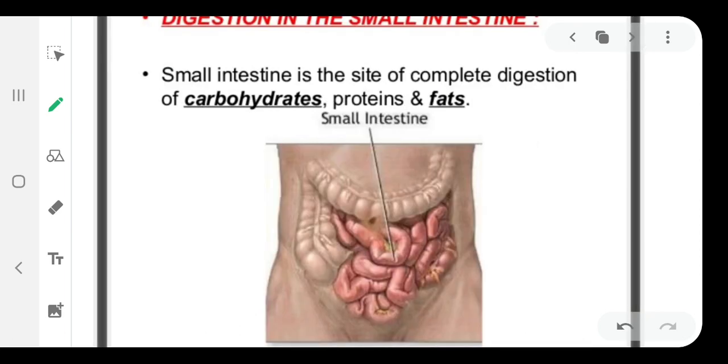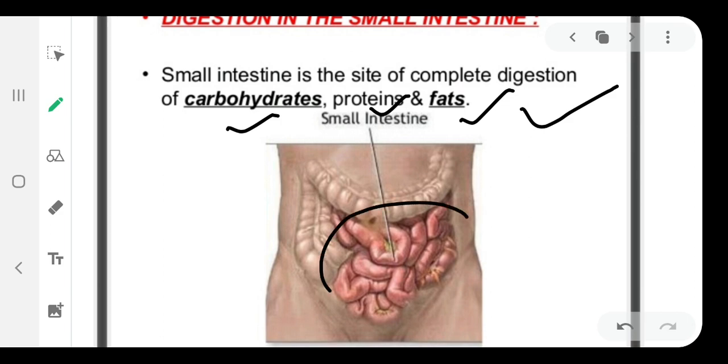Now digestion in the small intestine. Small intestine is the site of complete digestion of carbohydrates, proteins and fats. This I told you in the beginning, that this is the site where complete digestion of food takes place, because mainly whatever food we are taking, it is having carbohydrates, proteins and fats. So those main three nutrients are being digested in the small intestine, and you can see the structure.